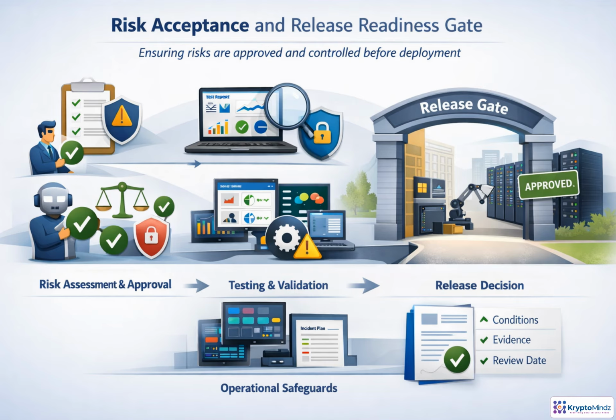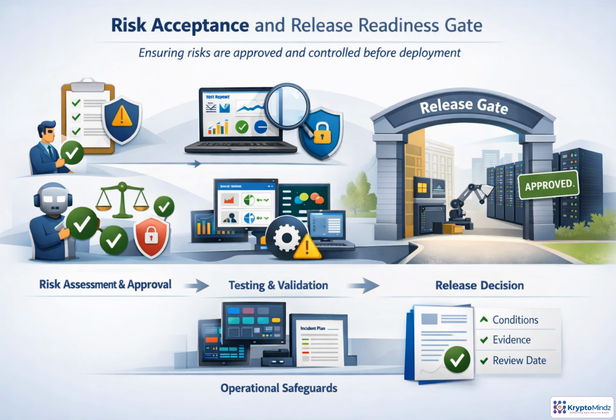Release readiness is the final decision gate before an AI system moves into production. The team confirms that each residual risk has either been treated or formally accepted by the right risk owner. Then they verify the evidence: model performance, robustness, fairness, security, privacy, explainability, and human oversight testing.